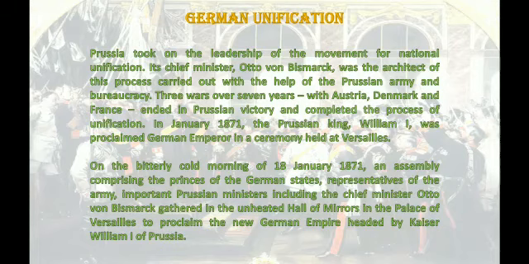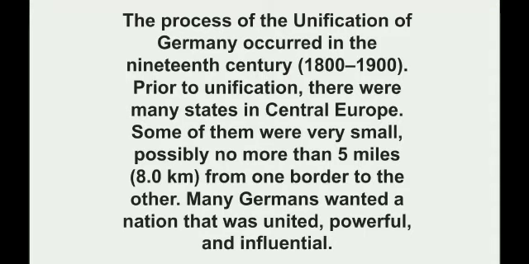Now the question arises, who took the responsibility on its shoulders to unify Germany, and who became the architect of German unification?